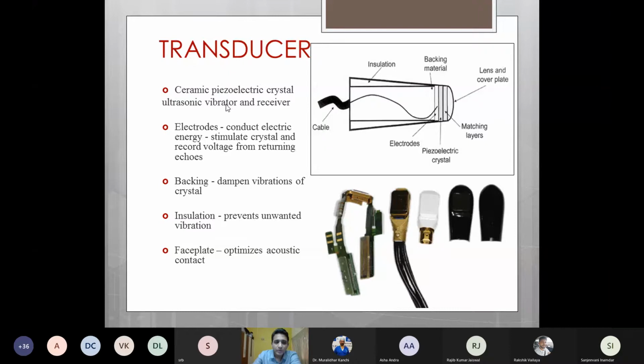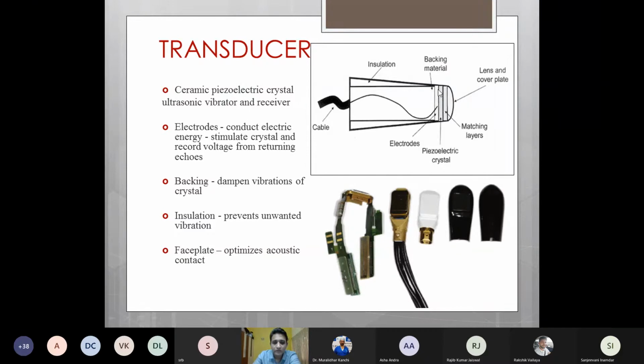Along with the piezoelectric crystal, the ultrasound transducer also has the following components. It has electrodes, a backing plate, insulation, and a faceplate. The electrodes conduct electrical energy and stimulate the crystal and record voltage from the returning echoes. The backing material dampens the vibrations of the crystal, and insulation prevents any unwanted vibrations from getting picked up.